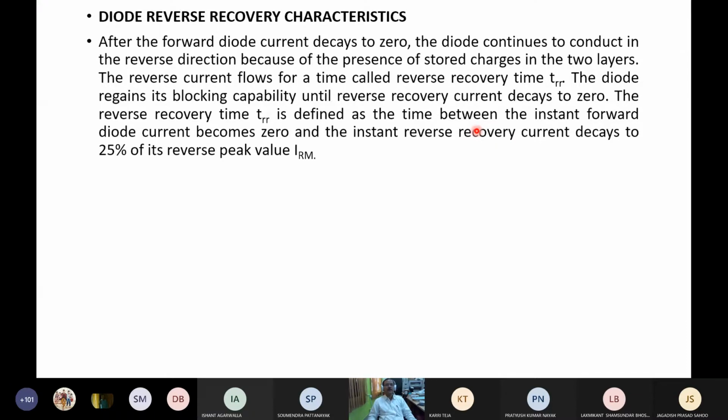The reverse current flows for the reverse recovery time, and the diode regains its blocking capability once the reverse recovery current decays to 0. The reverse recovery time TRR is defined as the time between the instant the forward current becomes 0 and the instant the reverse recovery current decays to 25% of its peak value.